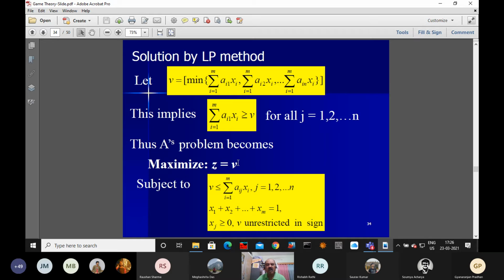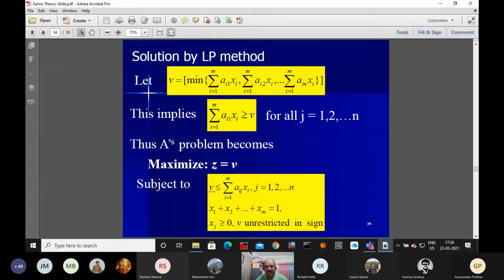So maximize nu is equivalently minimize 1 by nu. I'm repeating again: maximize nu is the same as minimize 1 by nu, because that nu has to be positive. Since nu is a positive constant, we divide throughout.